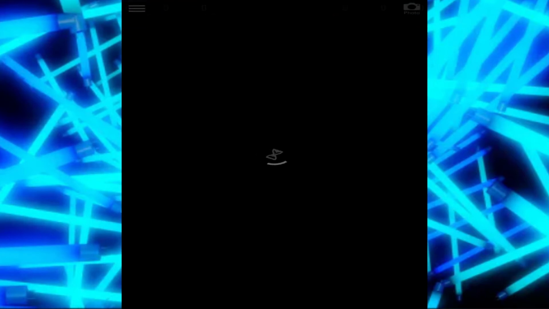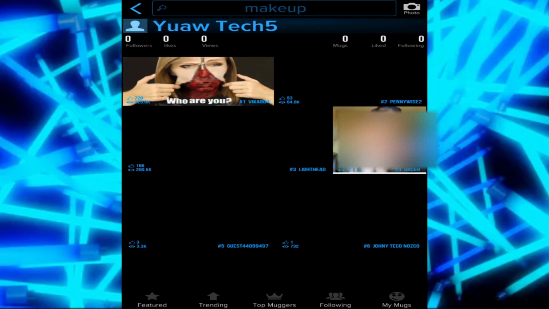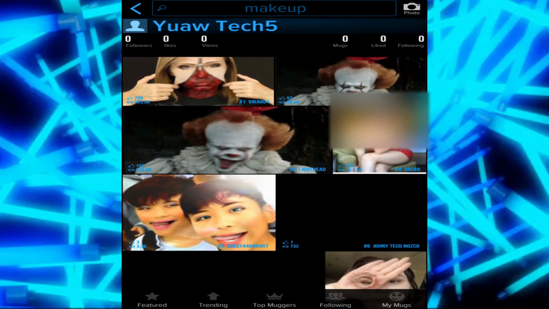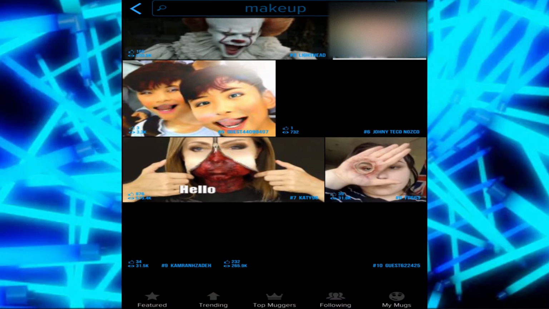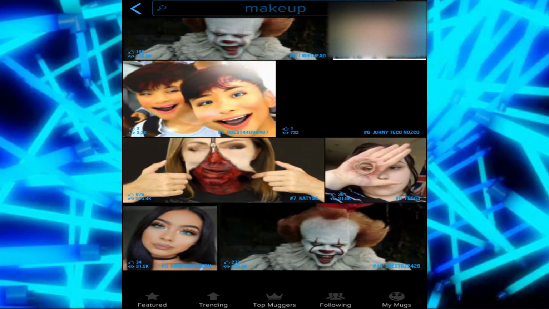So click on makeup. Now, as you can see, it says hashtag makeup, but the creation is for makeup, but what you actually do is not for makeup. So I'm going to go ahead and choose one. As you can see, we have a cool one right here. We have it as well. Okay, so there are many more. So we're going to choose one. Oops, sorry.